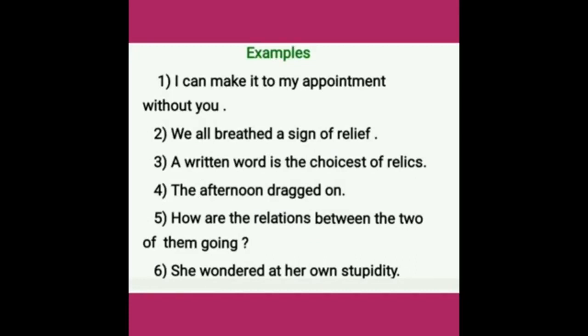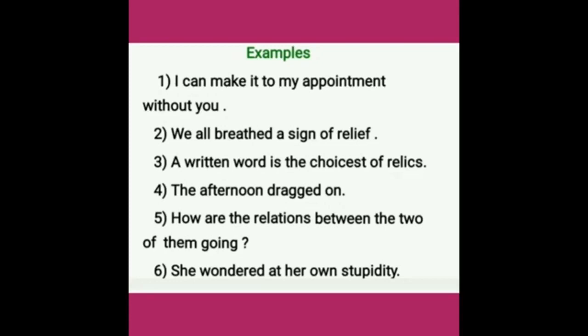Now look at these sentences. First one, I can make it to my appointment without you. Second one, we all breathe a sigh of relief. Third one, a written word is the choice of relax. Fourth one, the afternoon dragged on.